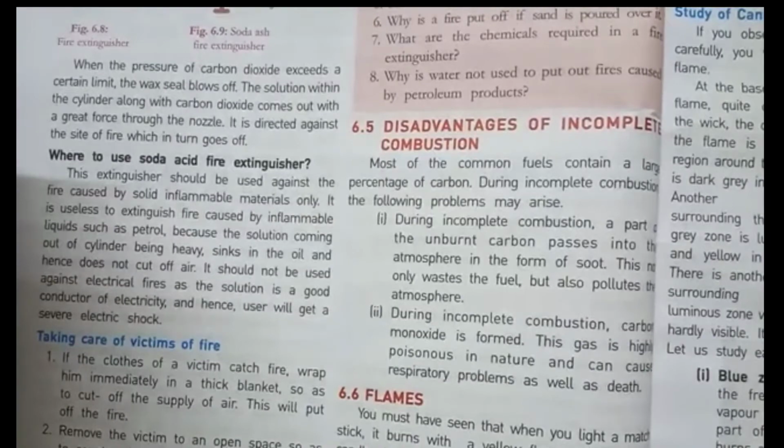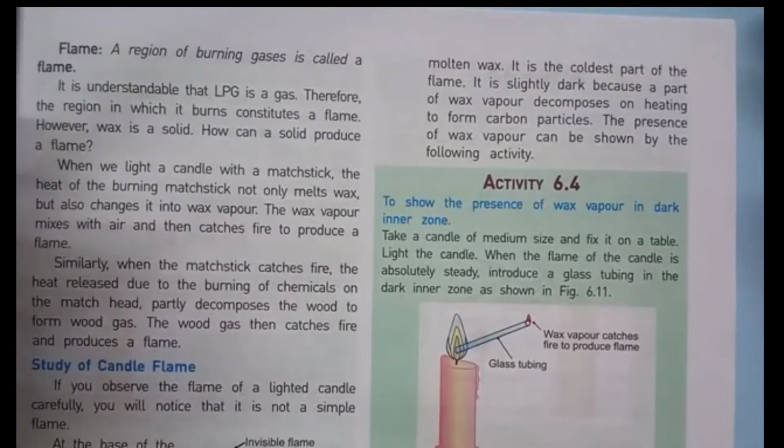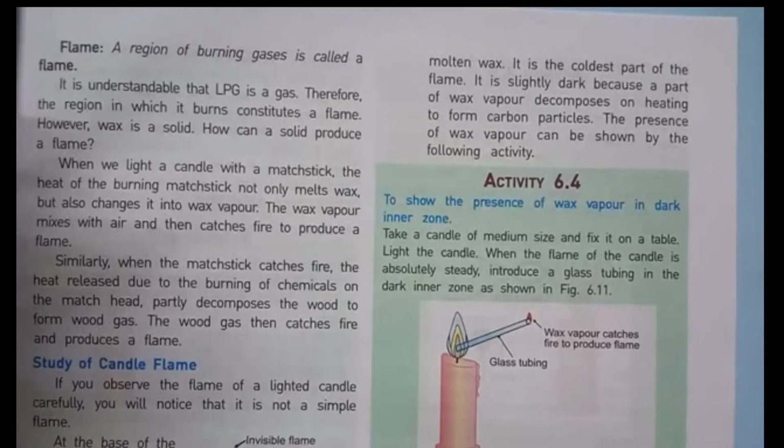Next part is flames. Now students, let's have a look. 6.6 Flames. A region of burning gases is called a flame. When we light a candle with a matchstick, the heat of the burning matchstick not only melts wax but also changes it into wax vapor. The wax vapor mixes with the air and then catches fire to produce a flame.